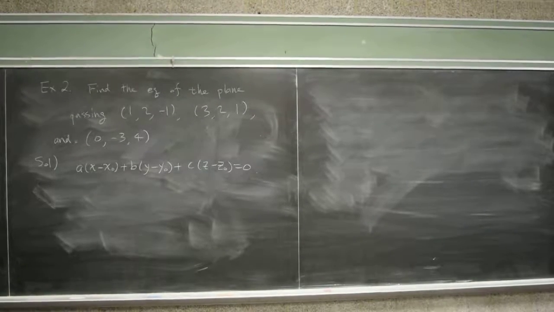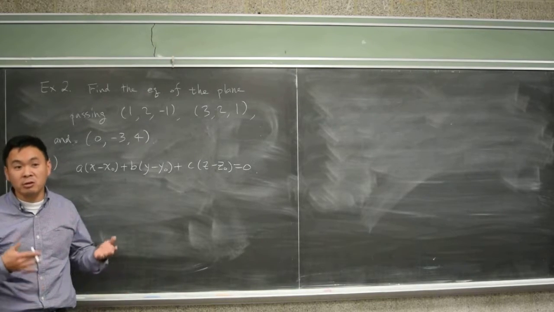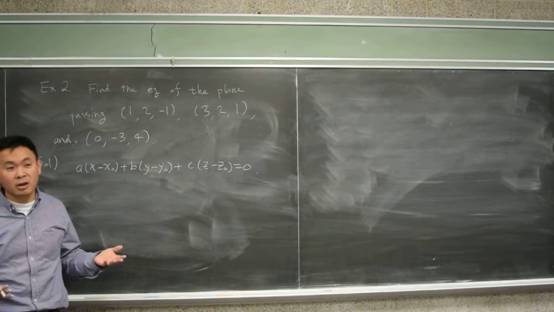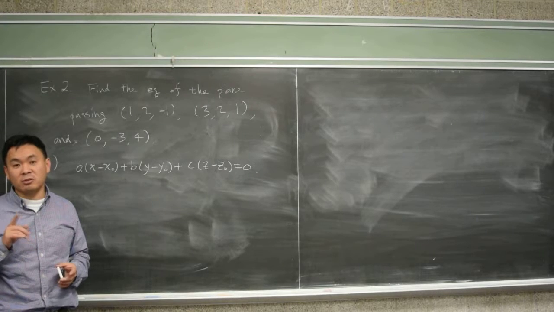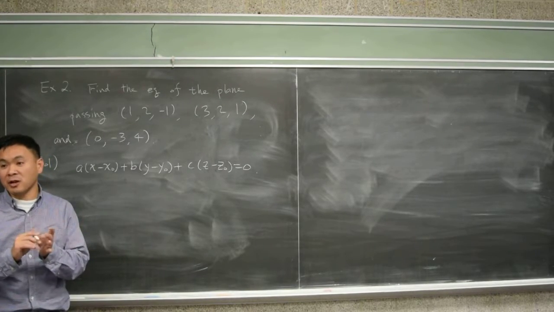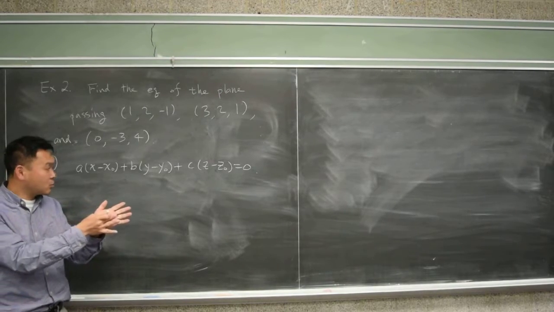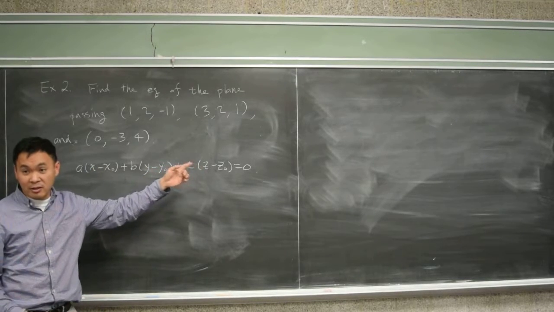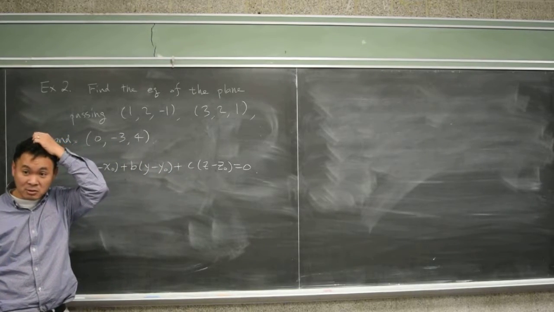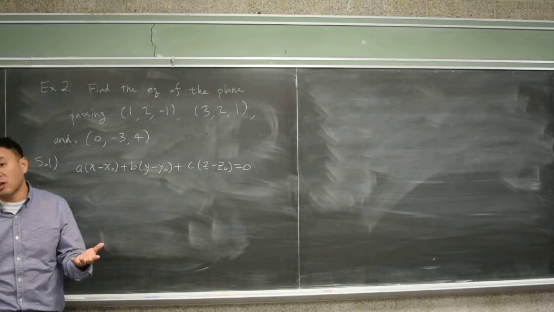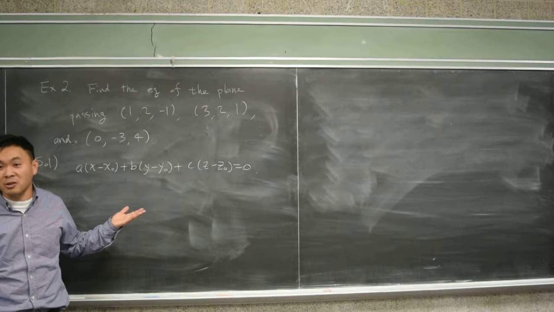Because what does normal mean? Normal means perpendicular. Orthogonal, normal, perpendicular, right angles, 90 degrees. It all means the same thing. Except usually when you say normal, it indicates there's some kind of a surface. So instead of saying perpendicular vector, we say normal vector because it's a plane, and this plane is perpendicular to the vector a, b, c. That's why when you're given a normal line, it's as good as just giving us a, b, c. Already you can use it, right?